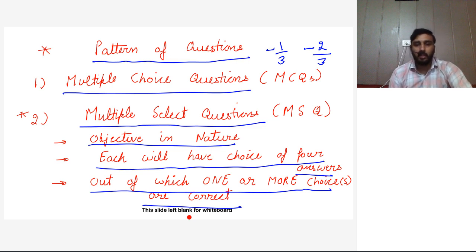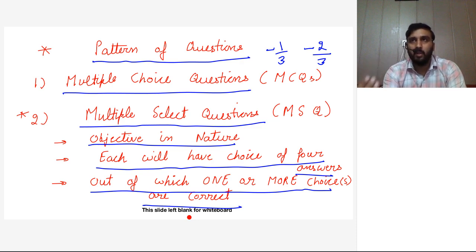Now try to understand this point. Suppose for a question there are 4 options A, B, C, D, and 2 options are correct. Let's say A and B are correct options. Now if you choose only option A, you will not be given any marks until you choose A and B both.